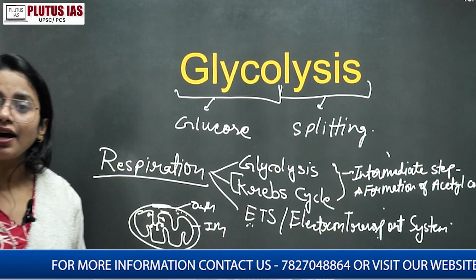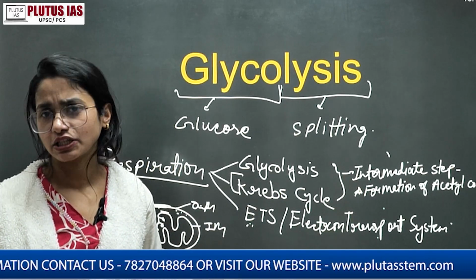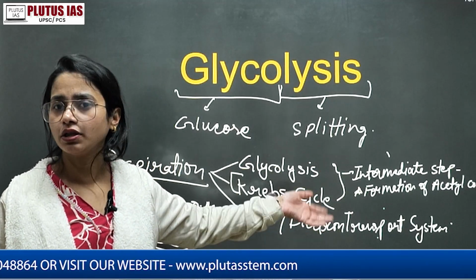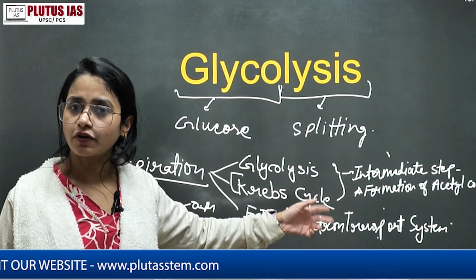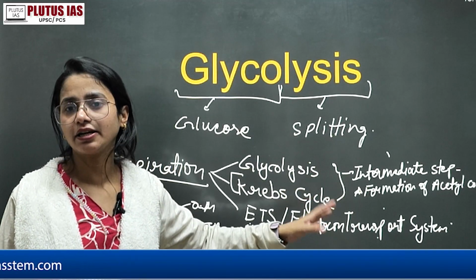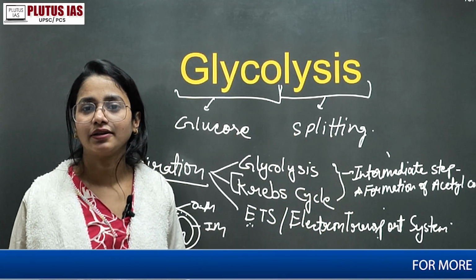Okay, so whatever the other things of the significance or the inhibitors, if you guys want, of course I can add it in the next video. Otherwise this is sufficient. The significance is that it is occurring in all the living cells. Of course this is one of the major steps. Anaerobic का condition अलग है when we are forming the lactate and everything, but for the glycolysis process only this is a sufficient thing. Thank you.